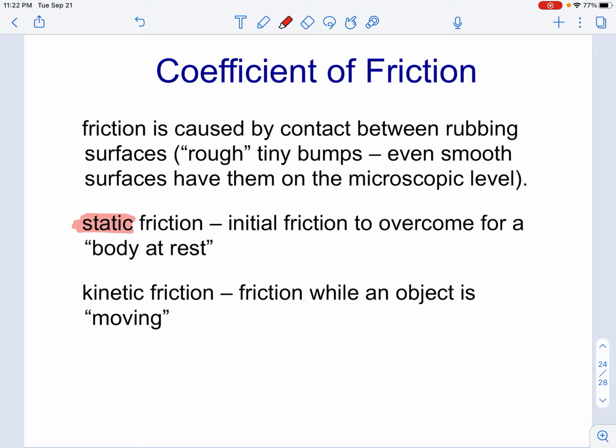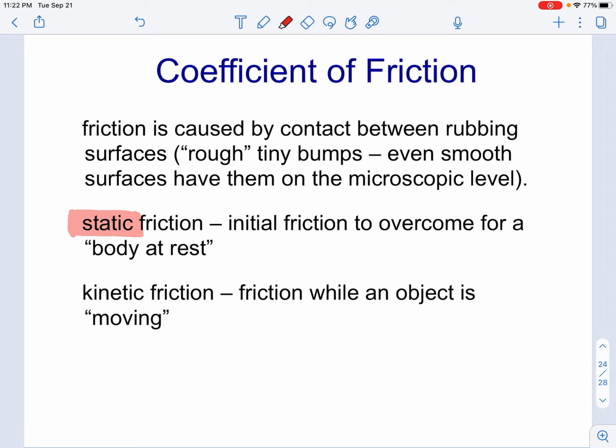And if that object is at rest, we are going to refer to it as static friction. If you've ever tried to move a desk or a heavy table, you understand that initially there's some amount of friction that is making it awfully difficult for you to put it into motion. So static friction is for objects that are already at rest. Once you get that object moving, if you've ever had to move a very, very heavy thing, by either pushing or pulling it, I want you to think about that moment right now.